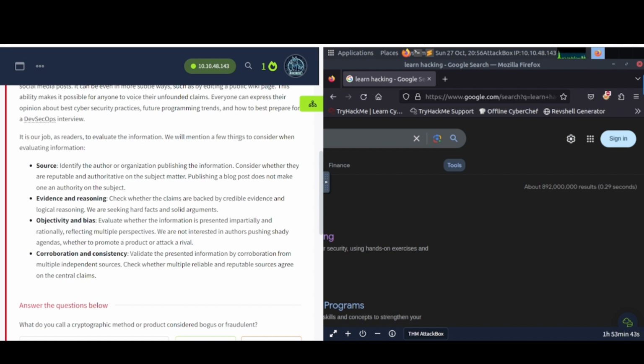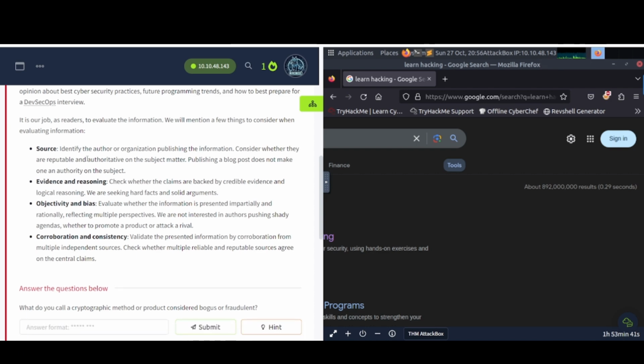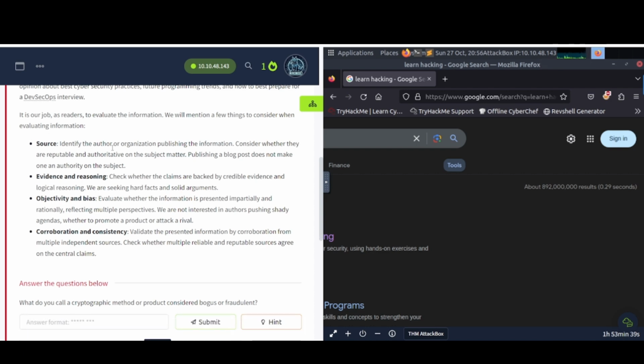We will mention a few things to consider when evaluating an information source. Identify the author or organization publishing the information. Consider whether they are reputable and authoritative on the subject matter. Publishing a blog post does not make one an authority on the subject. Evidence and reasoning. Check whether the claims are backed by credible evidence and logical reasoning. We are seeking hard facts and solid arguments.